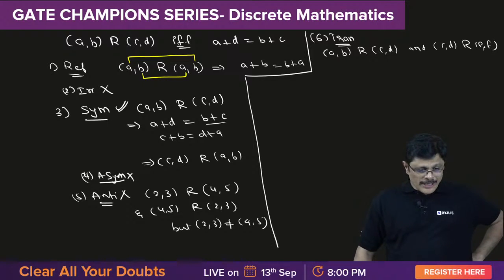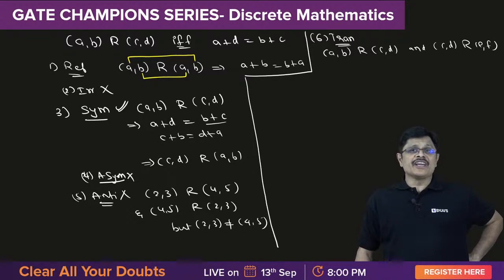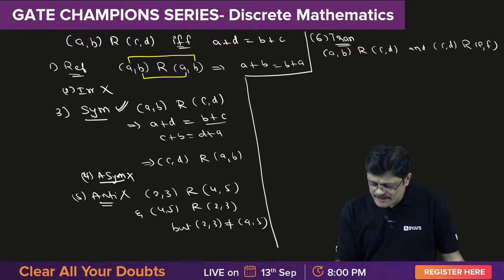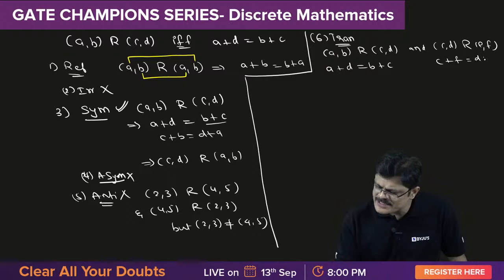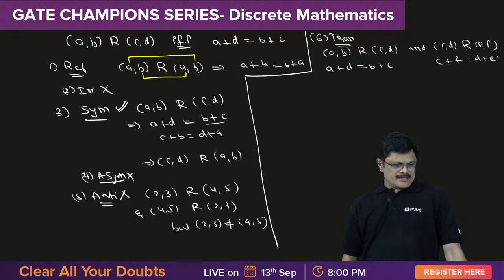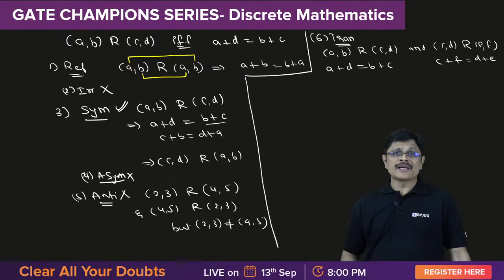Now we have to prove that AB is related to EF, that is A plus F is equal to B plus E. But first of all, what do we know? A plus D is equal to B plus C here, and here C plus F is equal to D plus E. This is what we know from the given information.